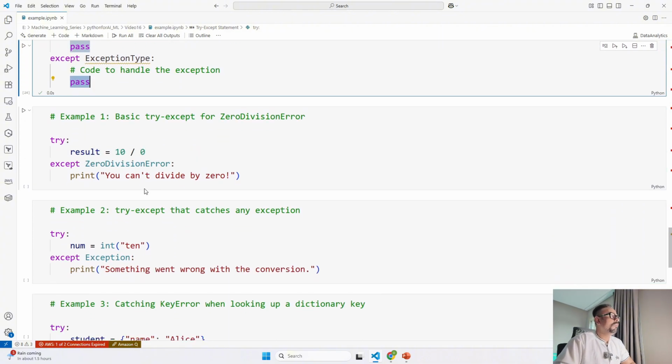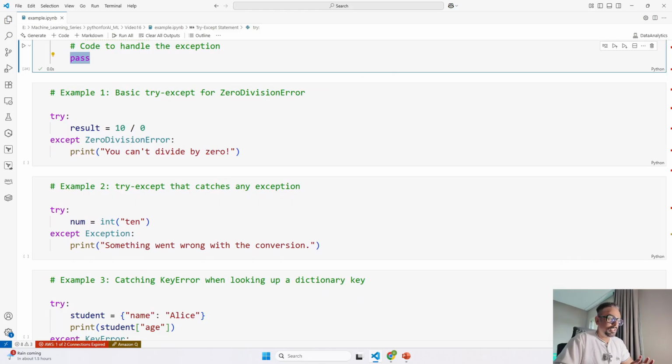So now what are we doing in our first example? We are trying to divide 10 by 0, as we saw. This always causes an error because dividing by 0 isn't allowed in mathematics. So we wrap it in a try block over here. I say try, result is equal to 10 divided by 0.